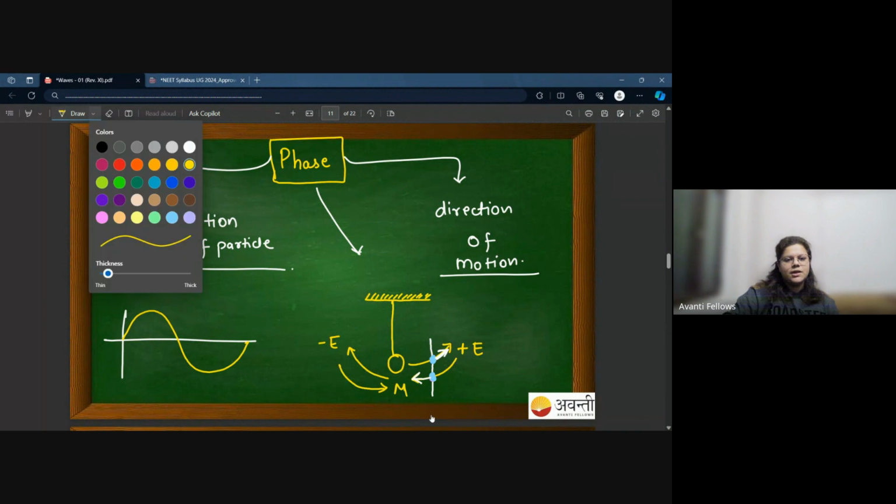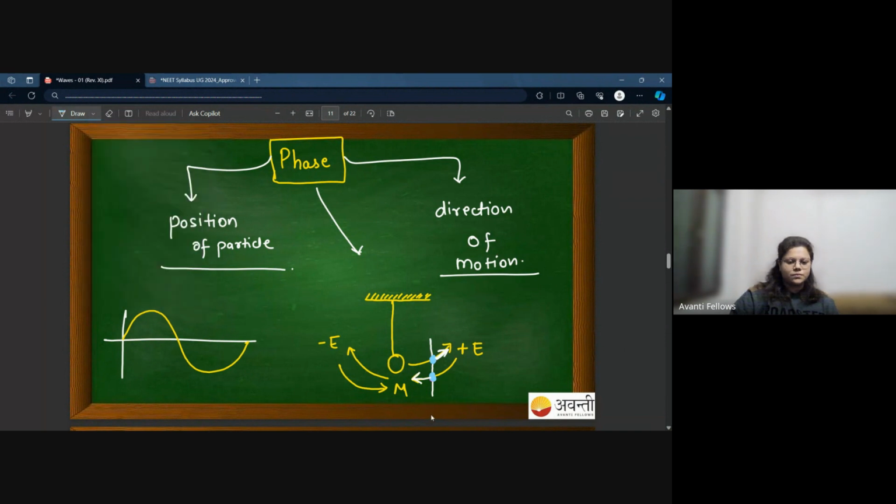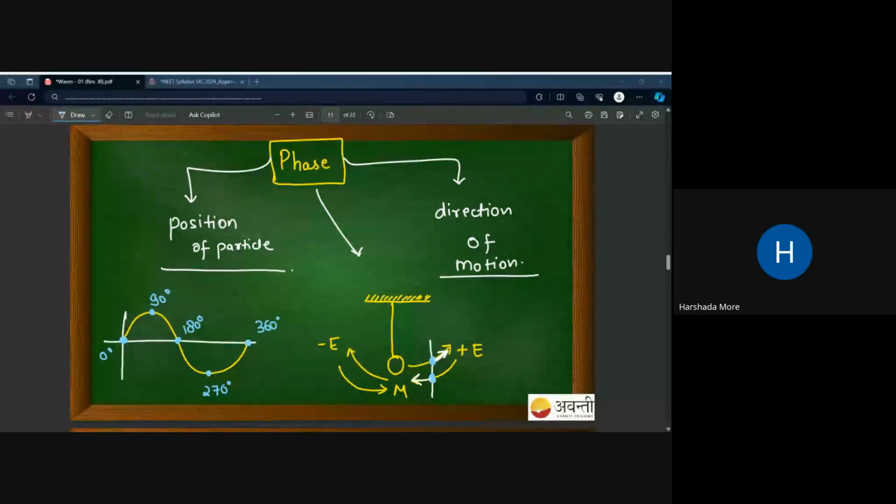You see this wave, right? This is 0 degree, right? This is 90 degree. Just consider a sine wave. This is 180 degree. This is your 270 degree. This is 360 degree. Is this fine? Yes ma'am. Okay.